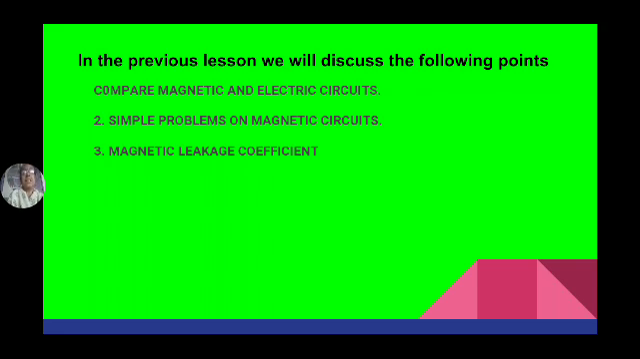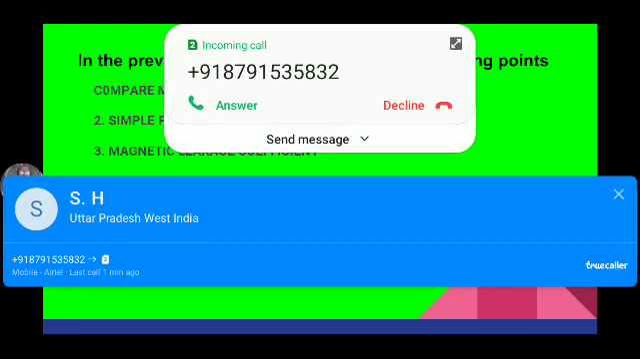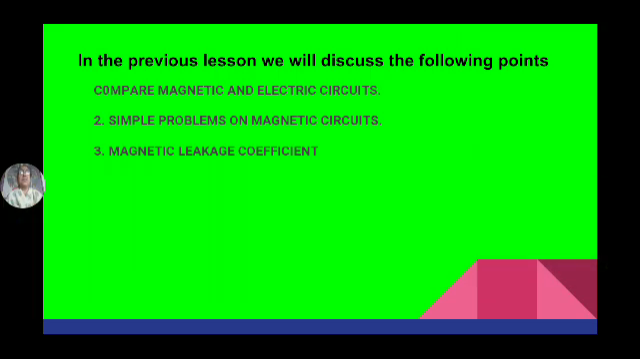One more difference is there is no insulator for magnetic flux. It passes through all the substances, conducting and non-conducting substances. But in an electric circuit, the electric lines of force do not pass through the conducting substances. They pass through only non-conducting substances.